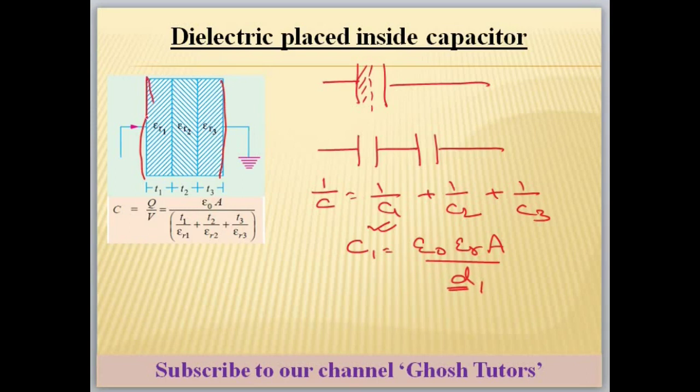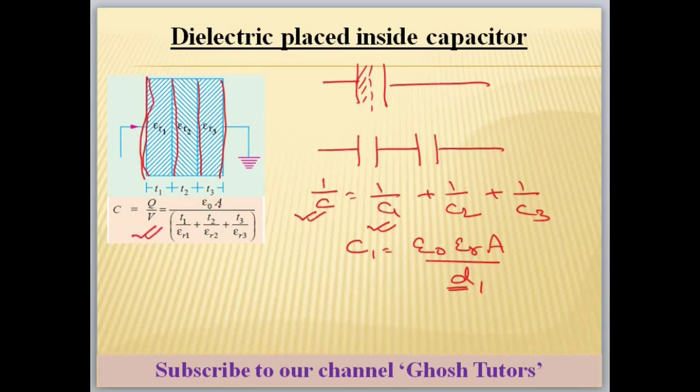A will be the same because all plates have the same length and width. Your D1 will change. Similarly you can write C2 is equal to epsilon naught epsilon r A by D2, and C3 will be epsilon naught epsilon r A by D3. Now you can solve by this rule.